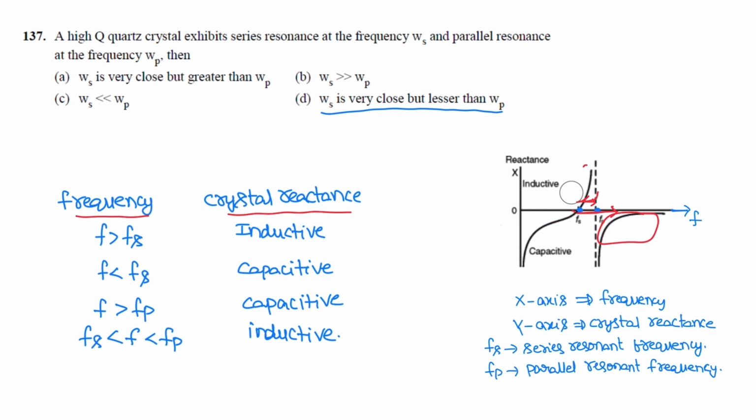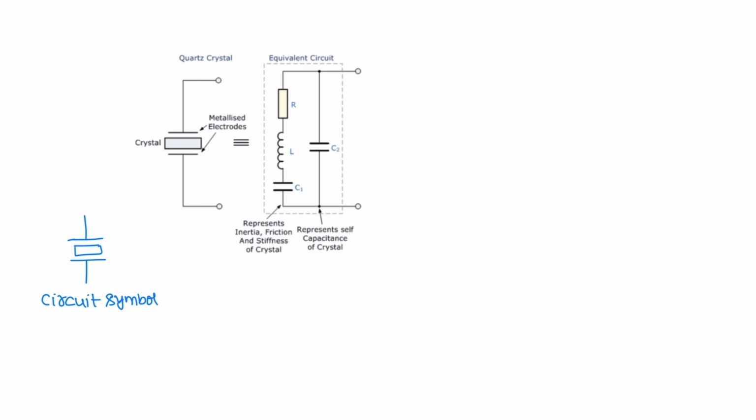So as per the question, the series resonant frequency omega s and parallel resonant frequency omega p are close to each other, and the series resonant frequency is less than the parallel resonant frequency. Correct option is D. So this is a circuit symbol and equivalent circuit of a crystal oscillator.